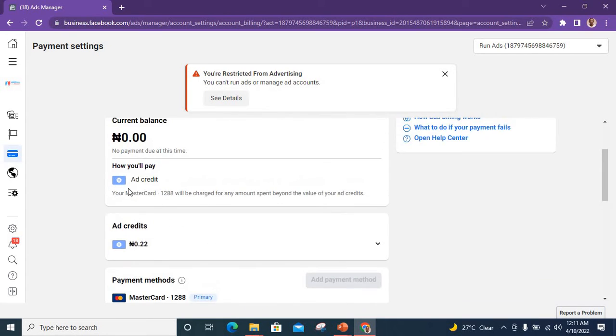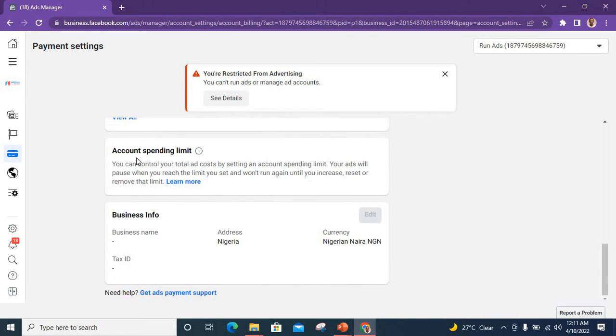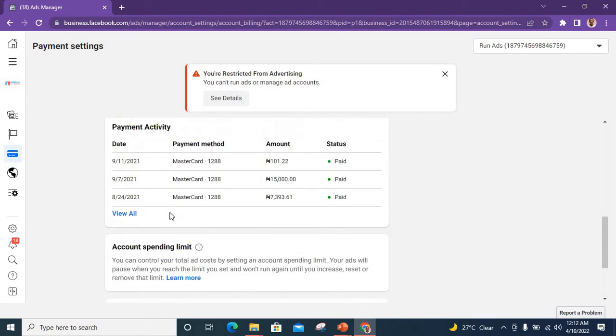So now look at this one. Look down. You can see this account spending limit. So you can control your total ad cost by setting an account spending limit so that your ads will pause when you reach the limit you set and won't run until you increase, reset or remove it.